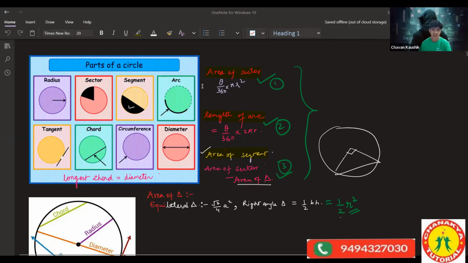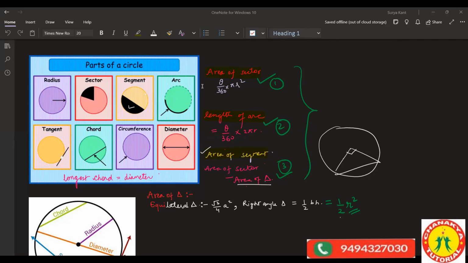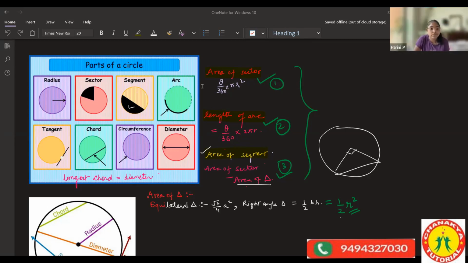Okay. Sir, I'm not that used to sector and arc. See, sector is a piece of cake, Chavan. Like if you know, your complete cake will be there. If you cut a radius kind of thing, so the area enclosed by the 2 radius and arc. Arc is nothing but circle part only. I'll tell you once again.